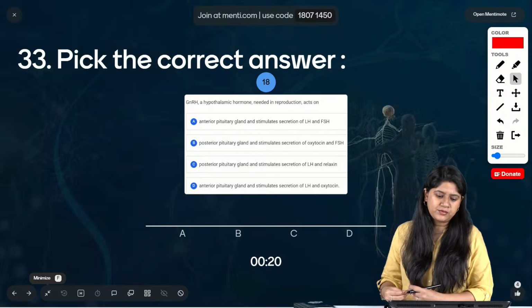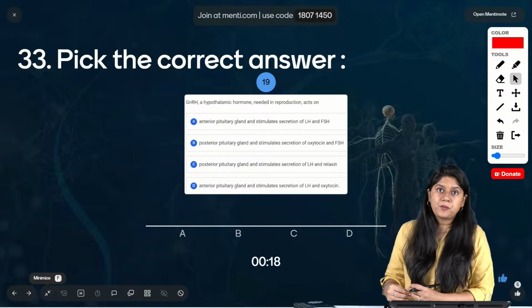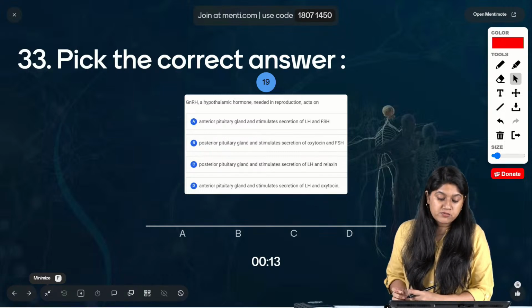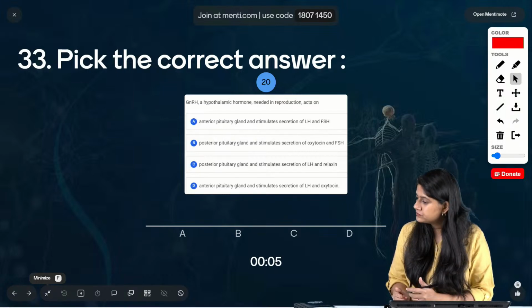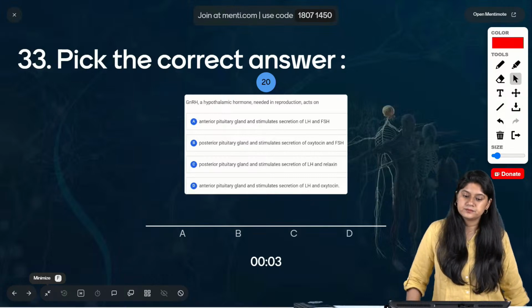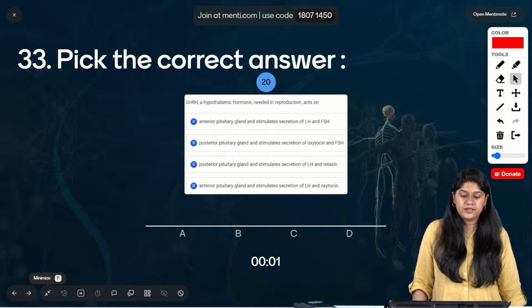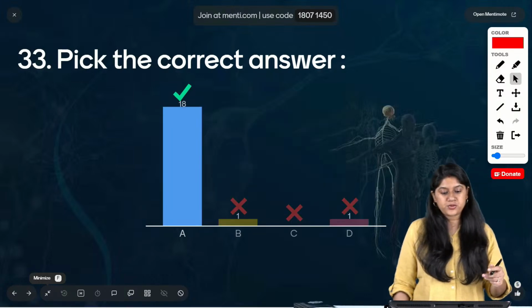Very easy question, I would say. Gonadotropin releasing hormone, which plays a very important role in reproduction, acts on what? The correct answer is option A.